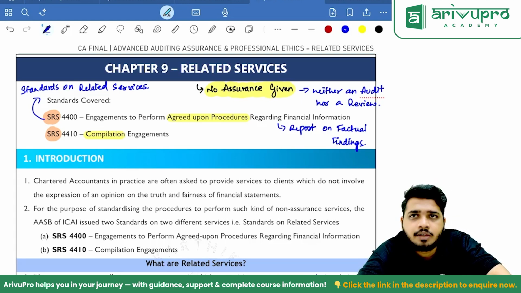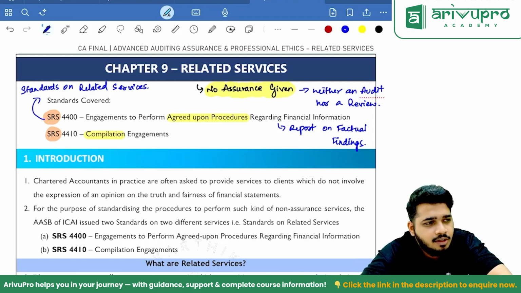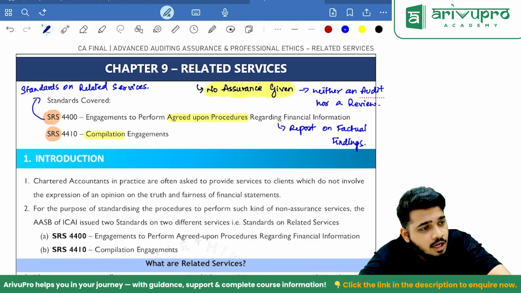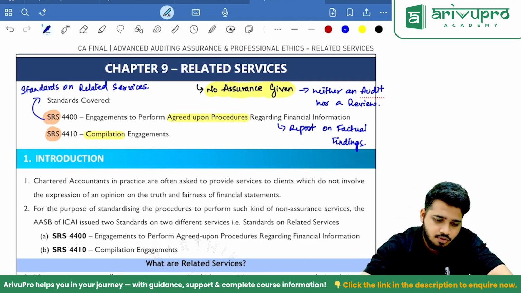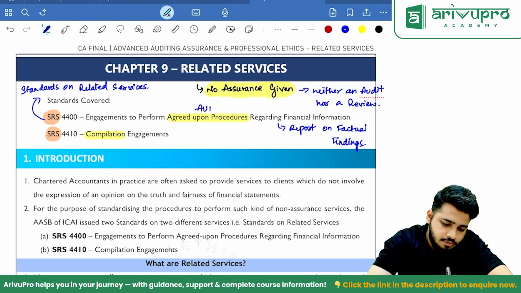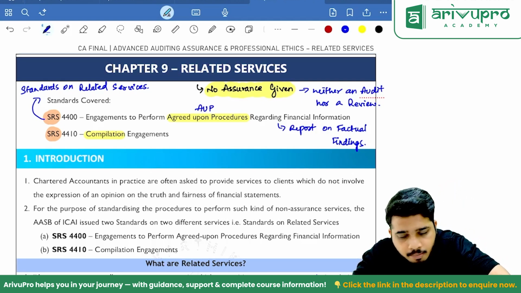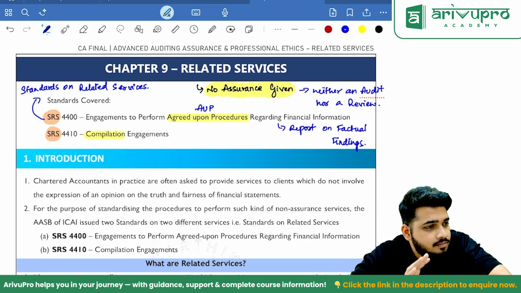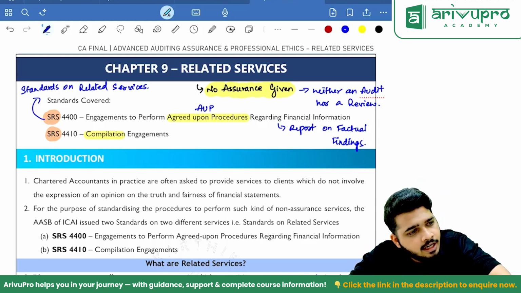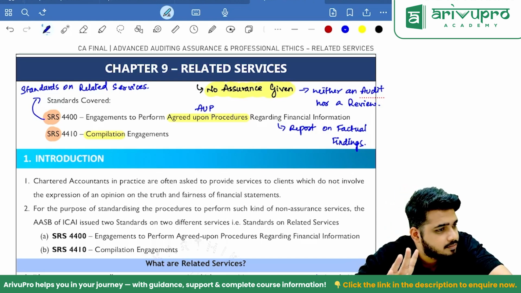Number two, sir, stock we don't know how to count. Can you please count and give us a report? What procedure is it? AUP, agreed upon procedures. Clear? Sir, can you also take stock counting plus reconciliation of that? I can still take it. It is called agreed upon procedures.